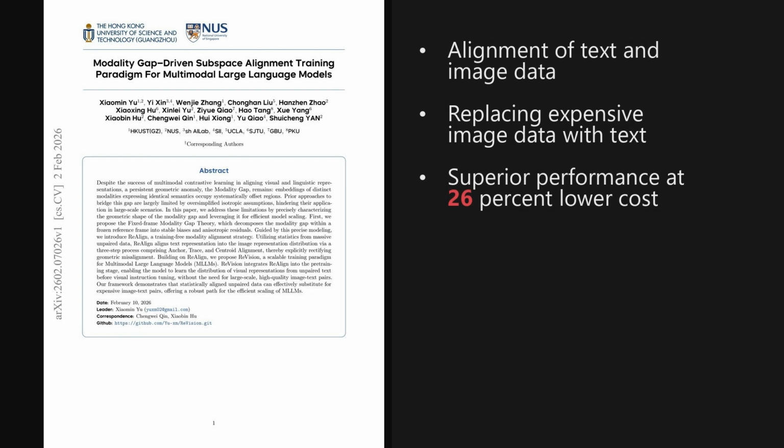Wrapping up, two takeaways stand out. The modality gap is a structured geometric problem rather than random noise, and cheap unpaired text can effectively replace expensive image-text pairs. This offers a robust, cost-efficient path for scaling future multimodal models.